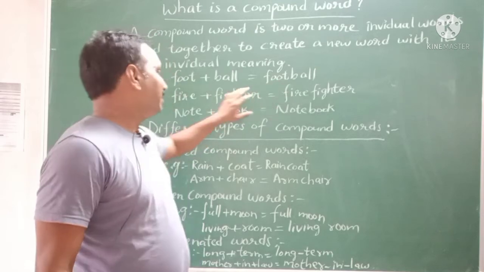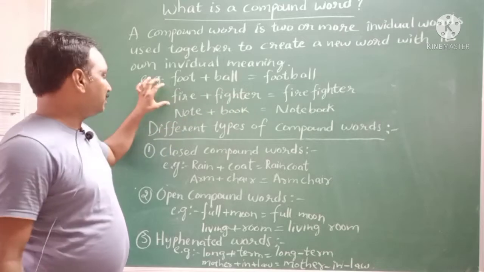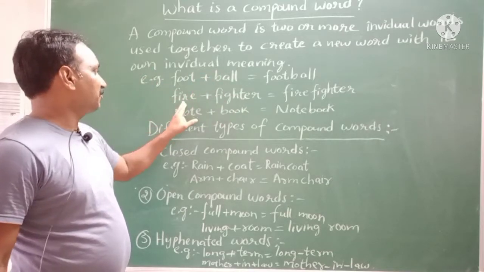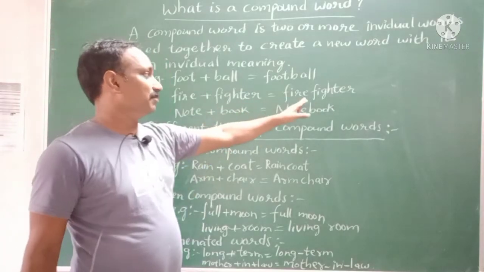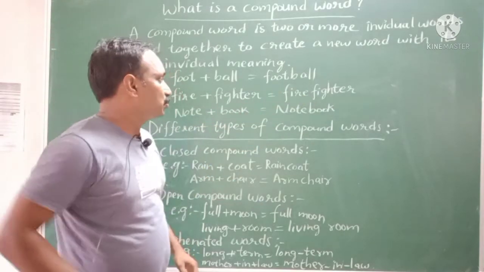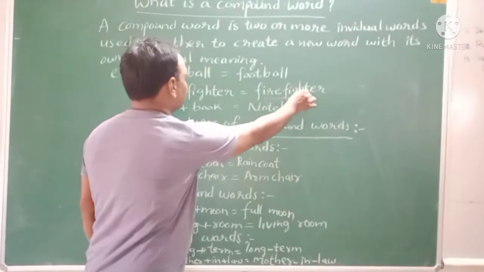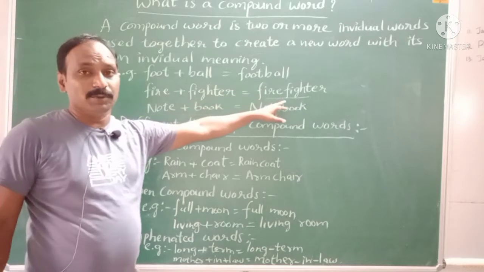And here we see fire and fighter. Fire is one thing and fighter is another, a person. The person who fights the fire is a firefighter. We join them. There is no space between these two words, fire and fighter. They join together, and like that compound words are formed.